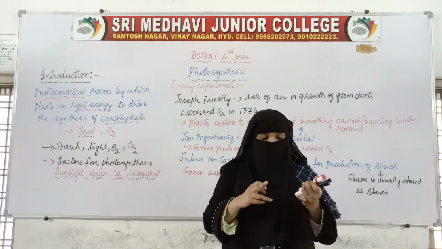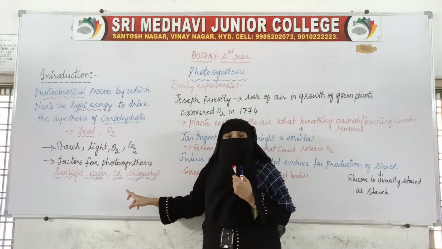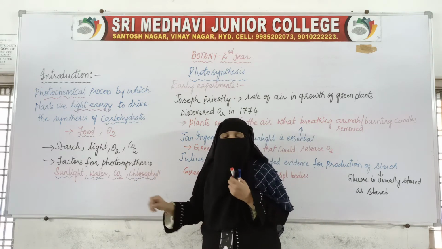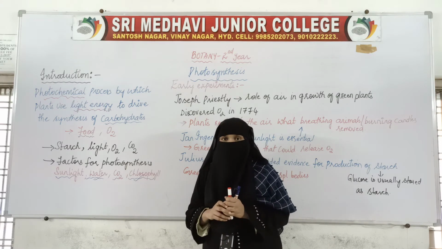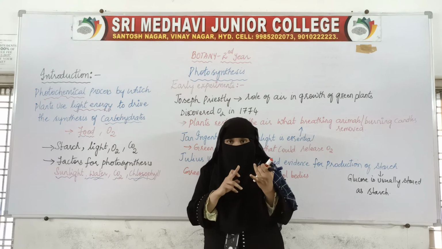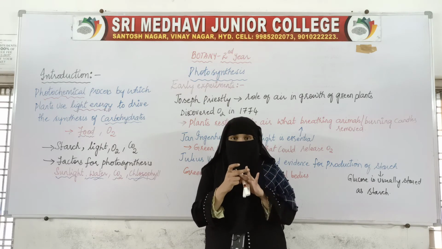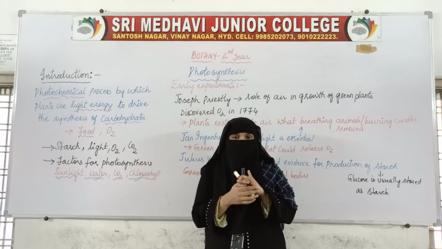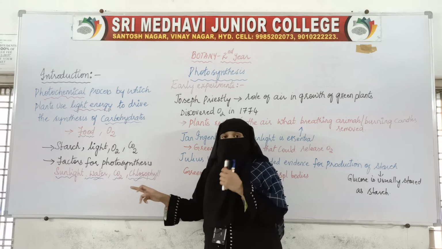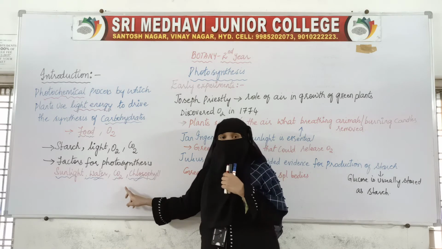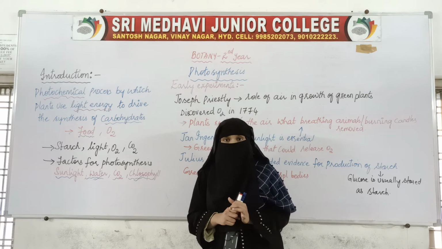But whether internal or external, these four factors are very much important for the process of photosynthesis. What are those four factors? Sunlight, water, carbon dioxide and chlorophyll. These four are the very important factors for photosynthesis. Okay, now we have already seen how these factors are very much essential for the process of photosynthesis.